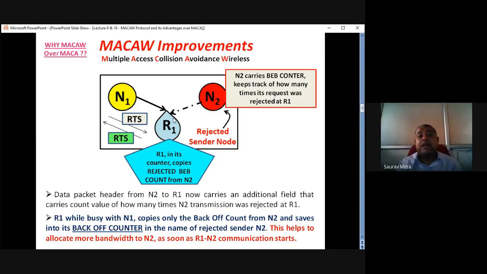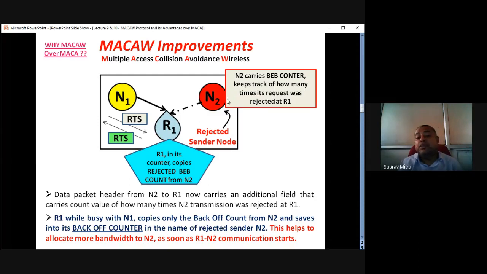No other communication can disturb that. But as soon as N1 R1 is over, in case of MECA, N2 was getting totally blocked and was not trying to communicate with R1. In case of MECA-W, that does not happen. In MECA-W, R1 keeps track of how many times N2 is rejected. So as soon as N1 R1 communication is over, R1 tells the MAC protocol, or medium access control, to allocate a huge amount of bandwidth between N2 and R1, and N2 R1 communication takes place.